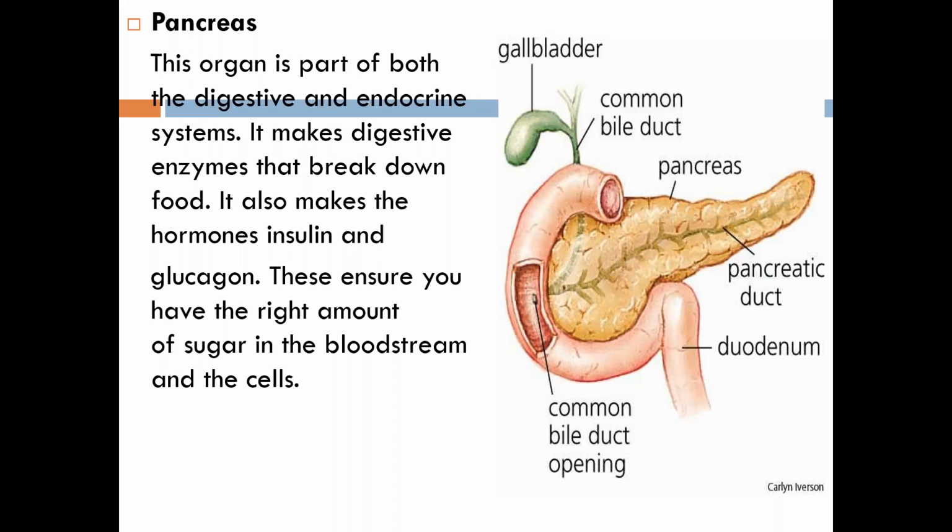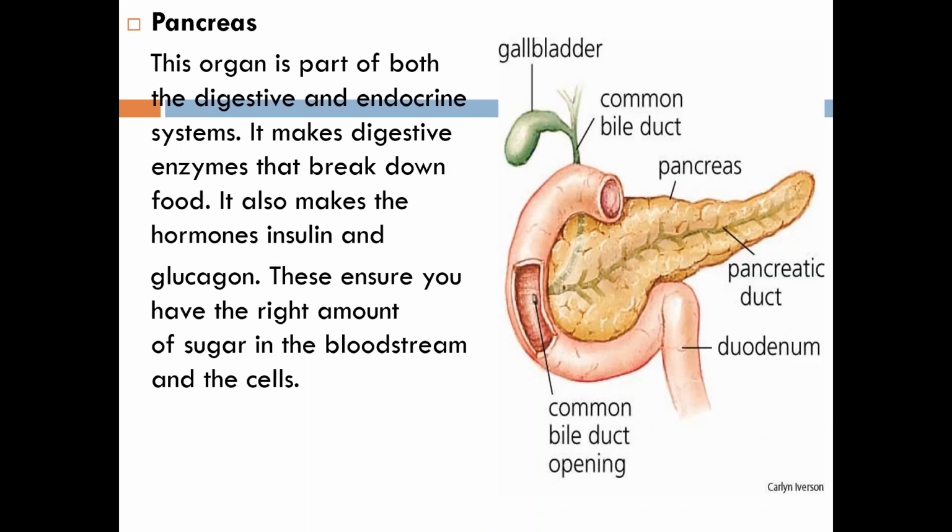Do you know what is the function of this tissue, the pancreatic acini? Yes or no? Arif, do you know the function? No, ma'am. Okay. So this pancreatic acini, what is its function?